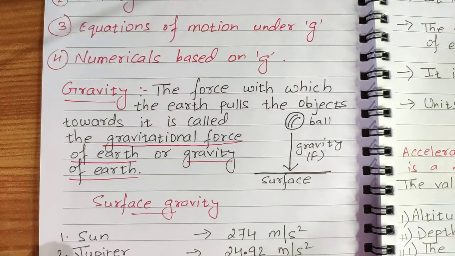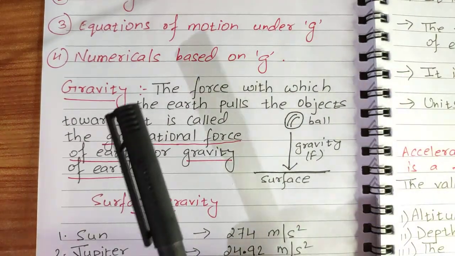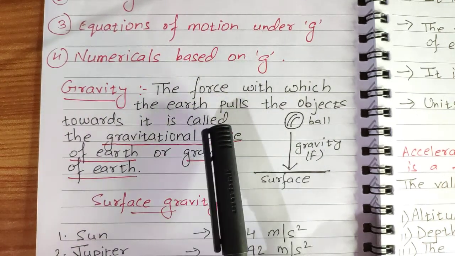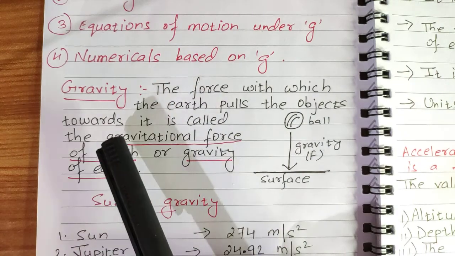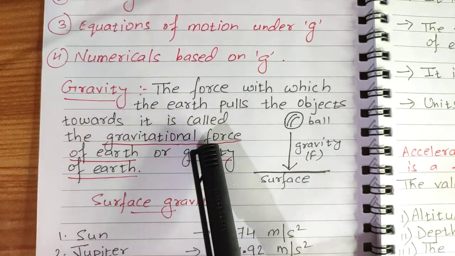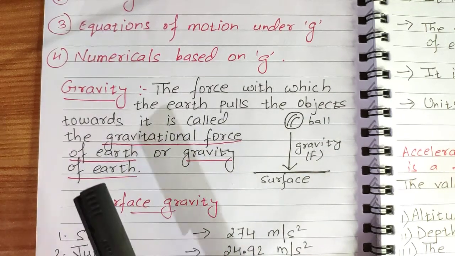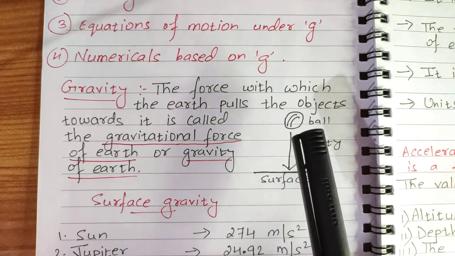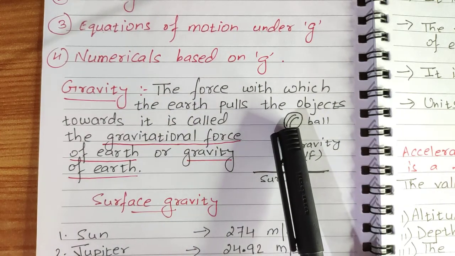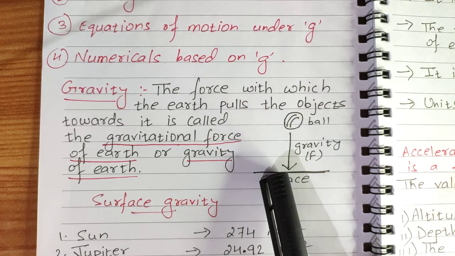First, we must know what is gravity. The force with which the earth pulls objects towards it is called the gravitational force of earth, or gravity of earth. You can see children, this is a ball. Whenever you throw a ball upwards, after that the ball comes down.